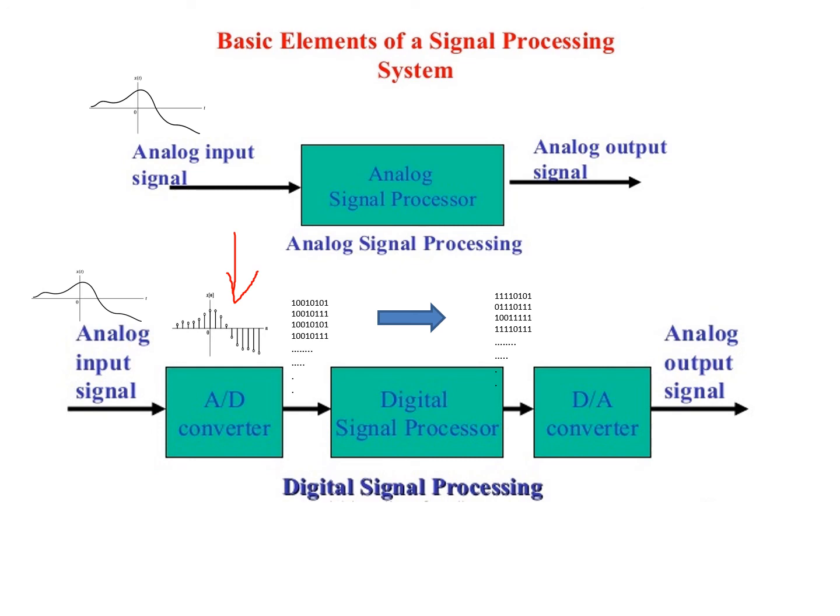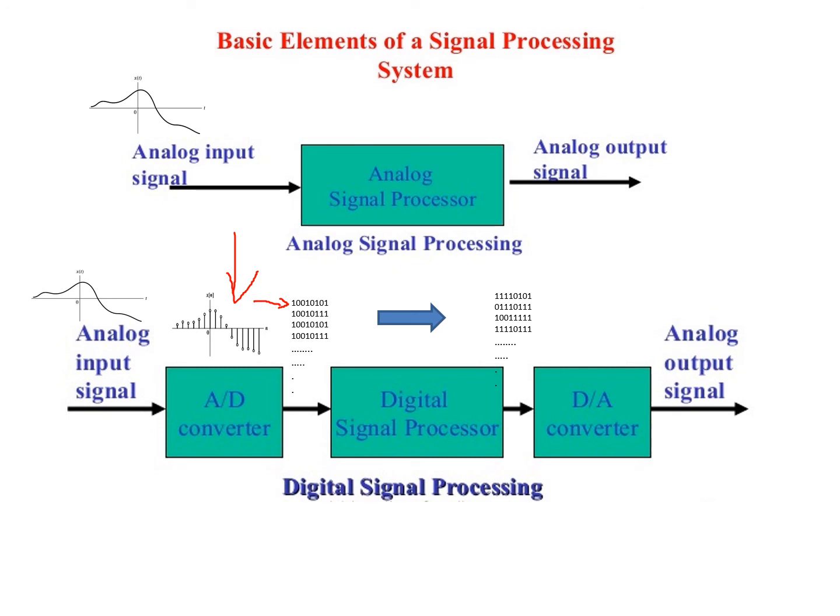Then, by using a suitable coding technique, I should convert that into a digital signal by using a suitable A to D conversion technique. So each sample is represented by a binary word of varying length. In this example, I have taken a length of 8 bits. Otherwise, it can be of any length, maybe 10-bit, 12-bit or 16-bit, even larger word length. These values are sequentially numbered as digital samples. So that signal is then given to the digital signal processor, which, according to the program saved in the processor, processes the signal and the output is obtained.